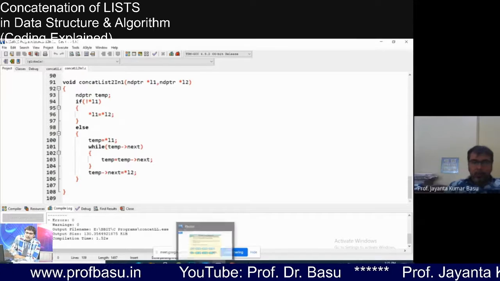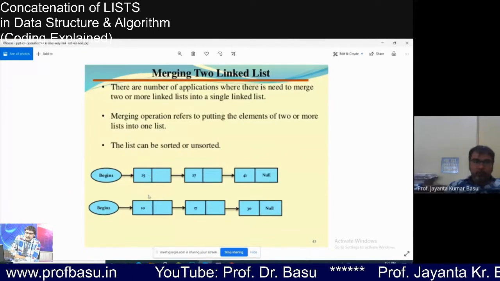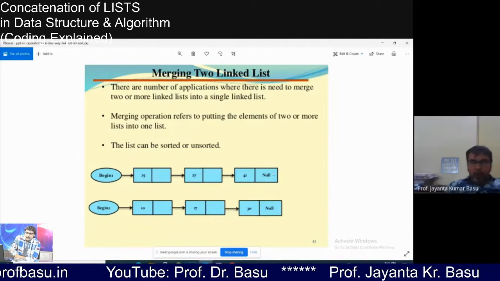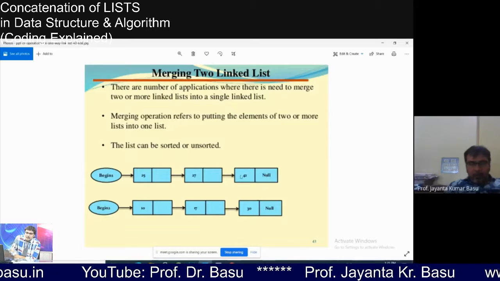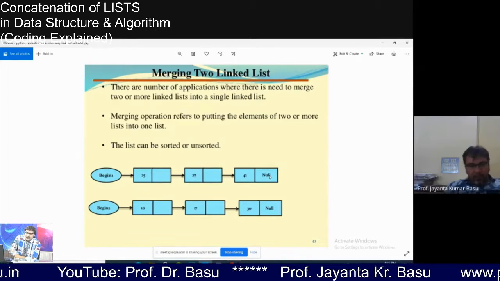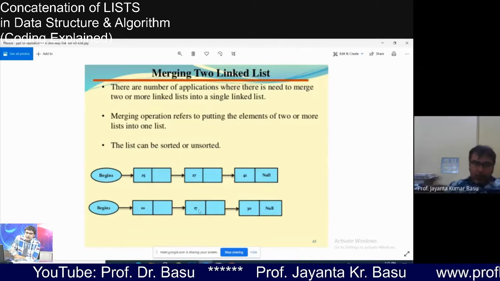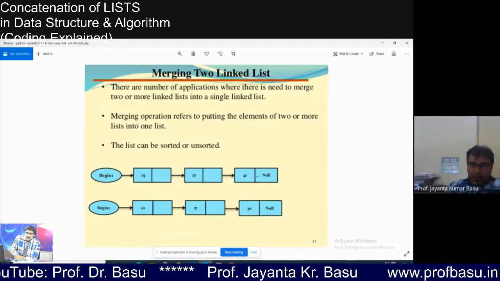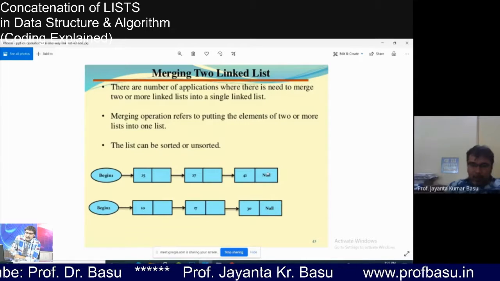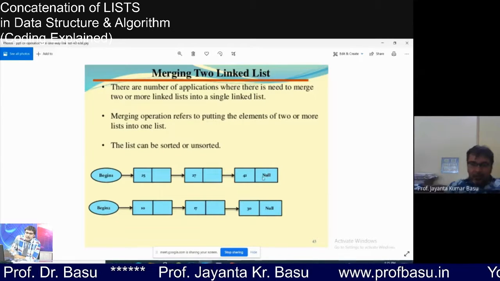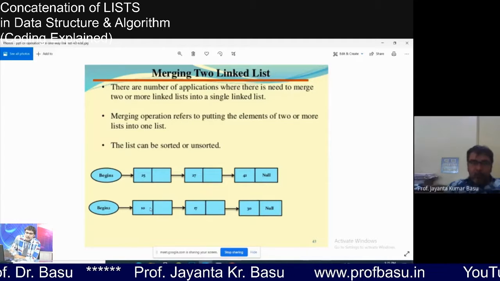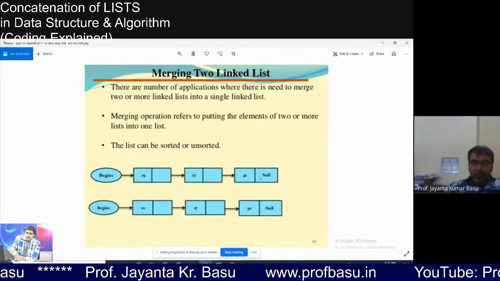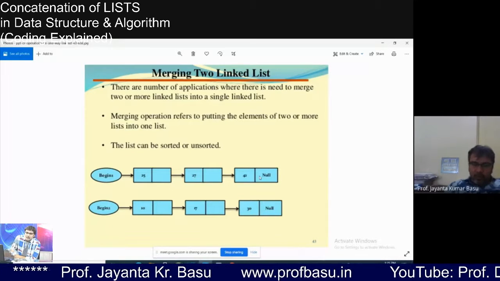Why? Because what we will do, we will merge two lists in list 1. So we have to traverse list 1 first, isn't it? Then we will not traverse list 2 anymore. We will just replace this null value with the address of list 2. Got it? So first we have to reach the end of linked list 1.